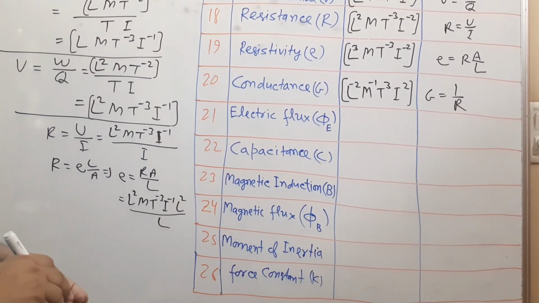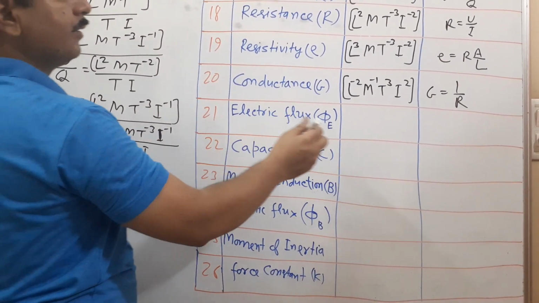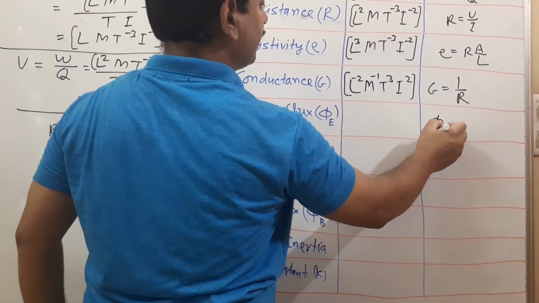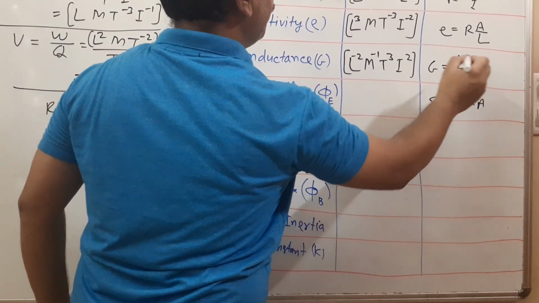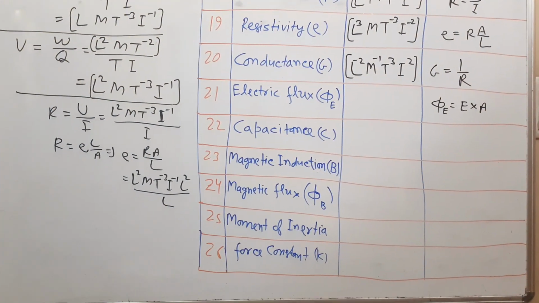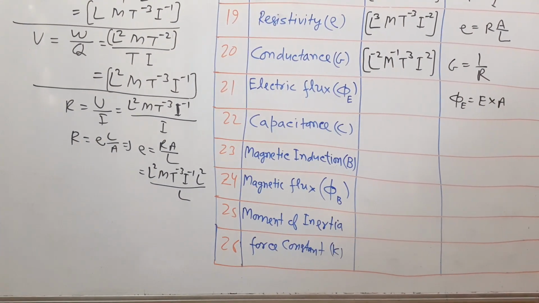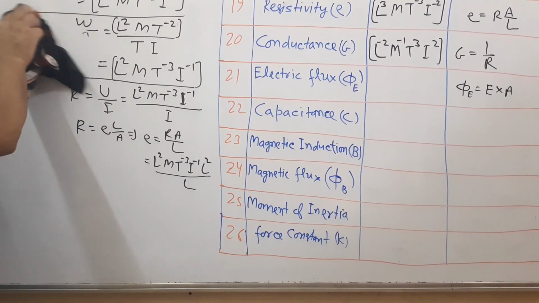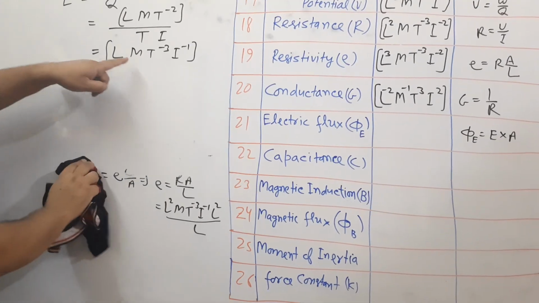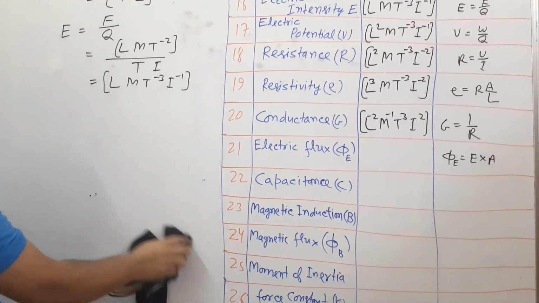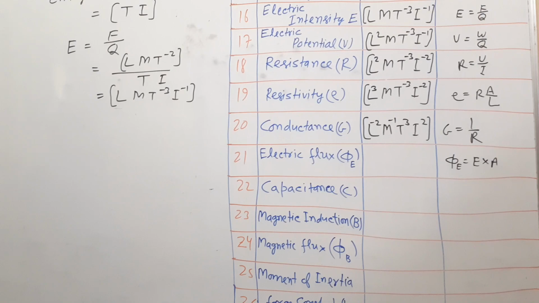Same way, if we go for the electric flux. Flux is equal to what? Electric field into area. So what is the dimension formula of electric field? That is L M T raised to -3 I raised to -1.